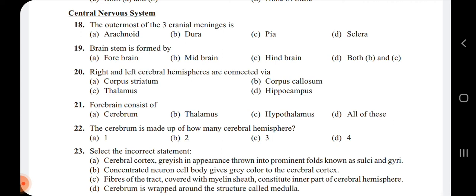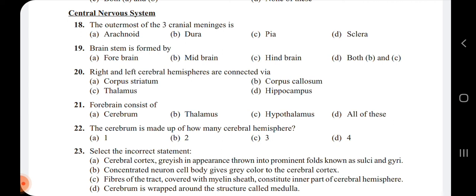Next one, 20th. Right and left cerebral hemispheres are connected via. So the right and left hemispheres are being connected by a bunch of, or the tract of nerve fibers, and that is called the corpus callosum.